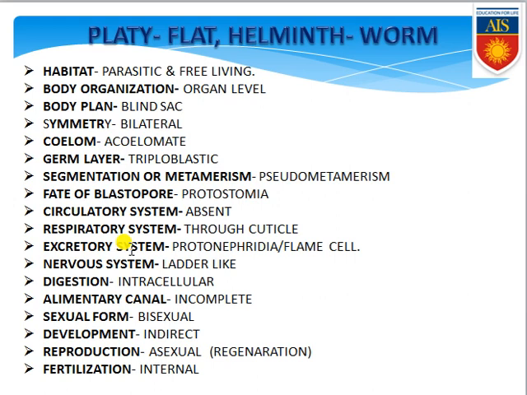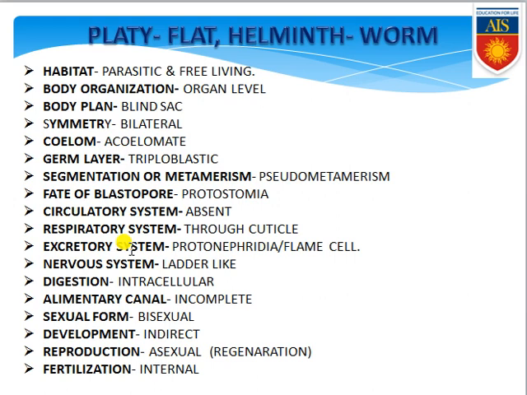First of all, in case of these organisms we need to see their habitat. Exclusively they are parasitic, or a few are free living. Body organization: their body organization is organ level. Body plan: that is blind sac body plan, or we can say tube within tube body plan, because they have a tube-like structure and within that there is another tube. You can also consider them a blind sac body plan, because Platyhelminths are actually present in between both of these body plans. Symmetry: they are exclusively bilaterally symmetrical organisms.